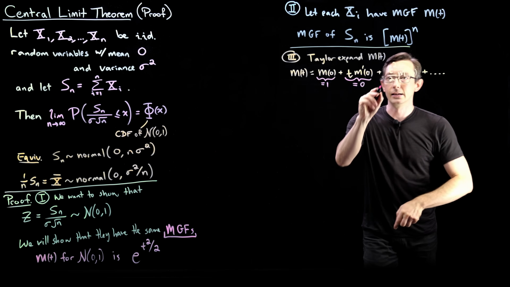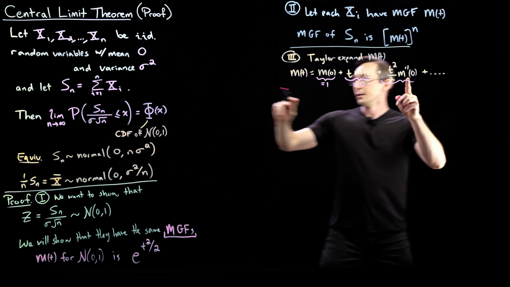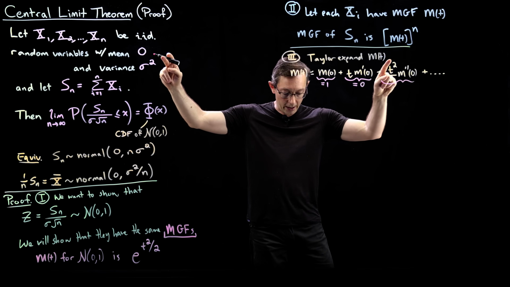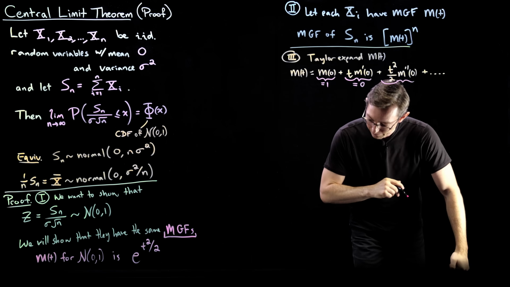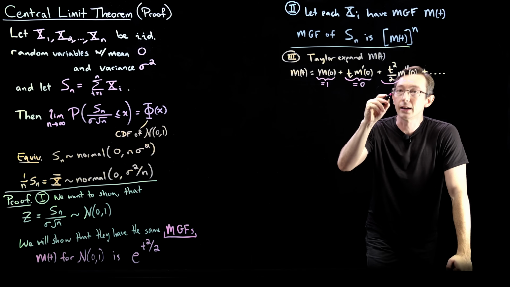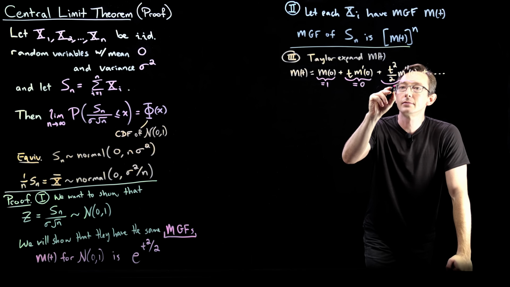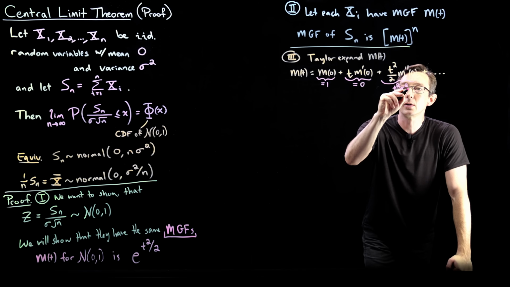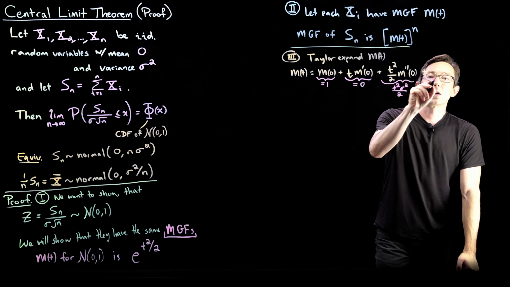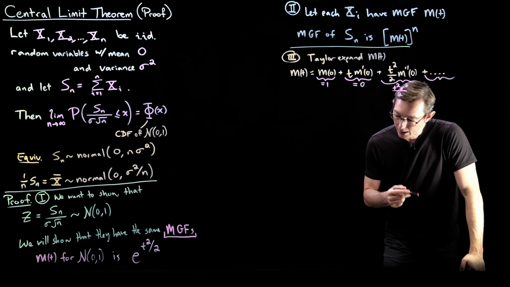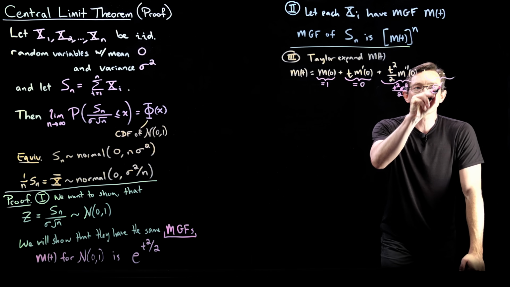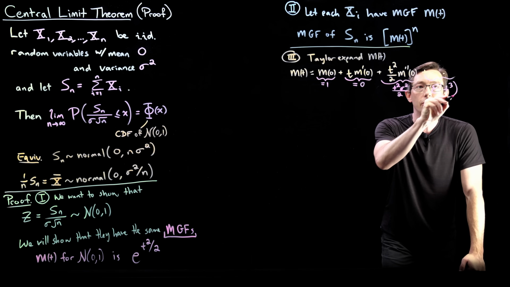This guy is t squared sigma squared over 2, because the mean is 0. And we're going to call all of these higher order terms epsilon of order t cubed or higher.